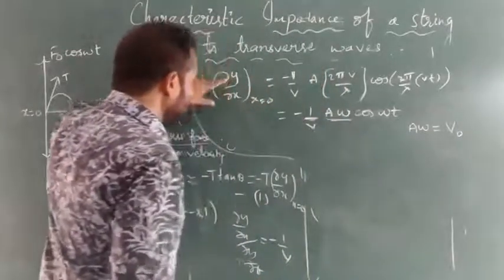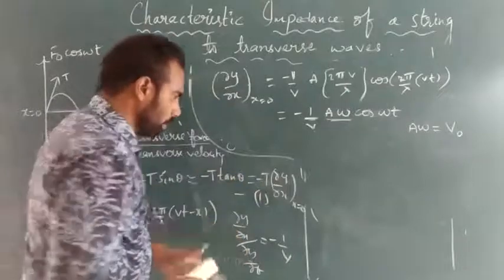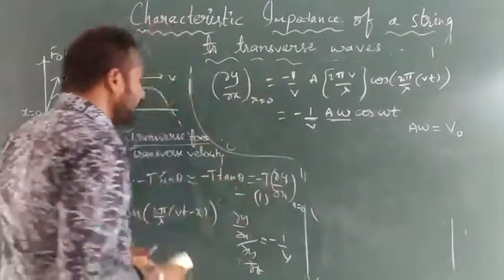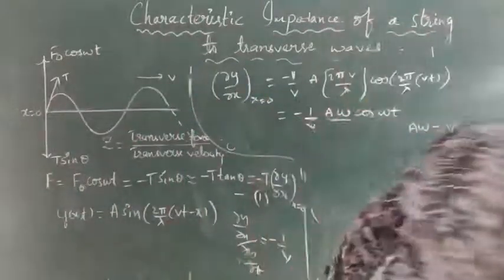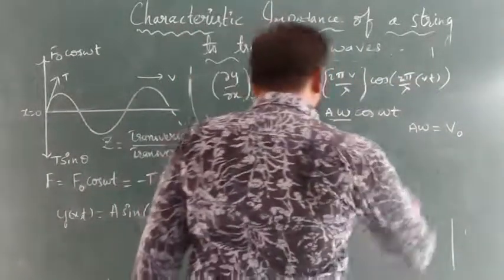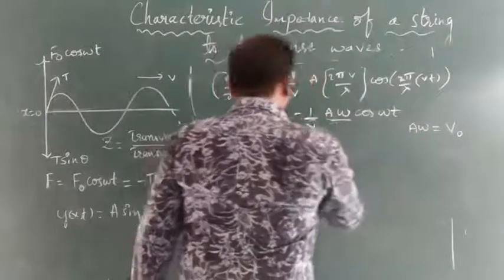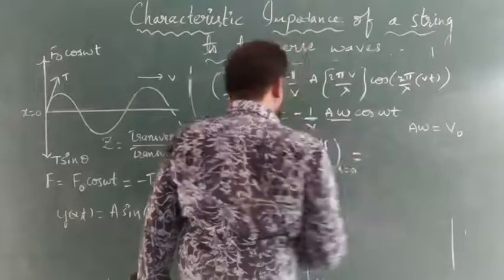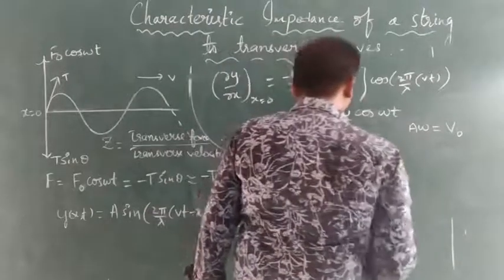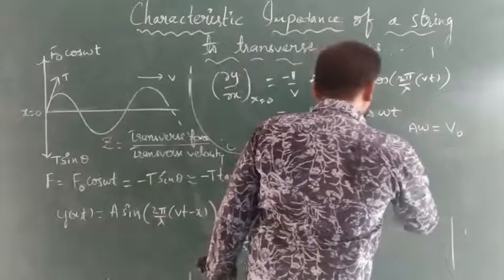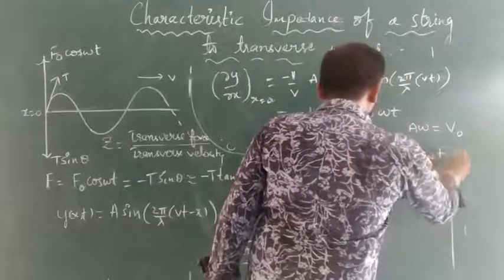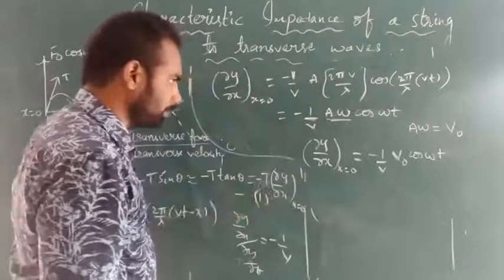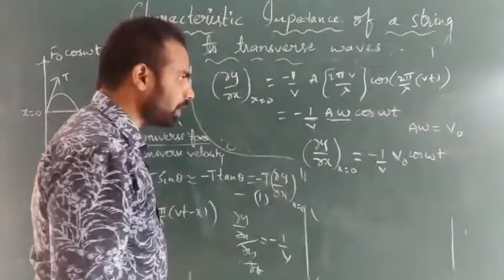we are finding dou y by dou x, isn't it? So this is equation 1. After getting the dou y by dou x, we have to substitute in equation 1, and we will get the other values. Right? We got A omega is V naught. So this will become what? Dou y by dou x at x is equal to 0 is equal to minus 1 by V naught cos omega t. So we got this value, minus 1 by V naught cos omega t.